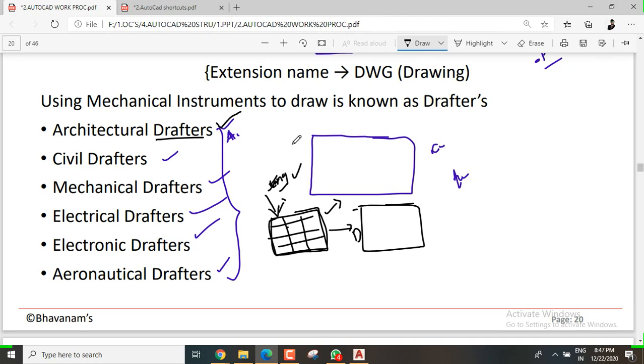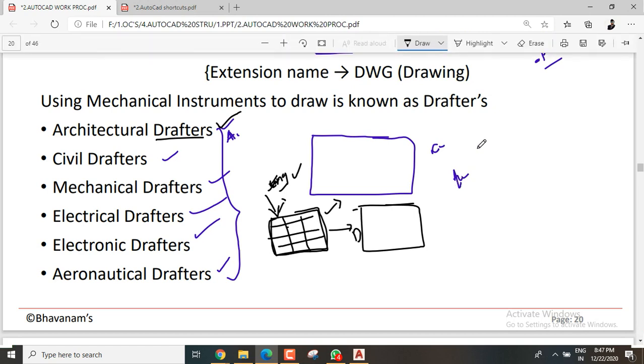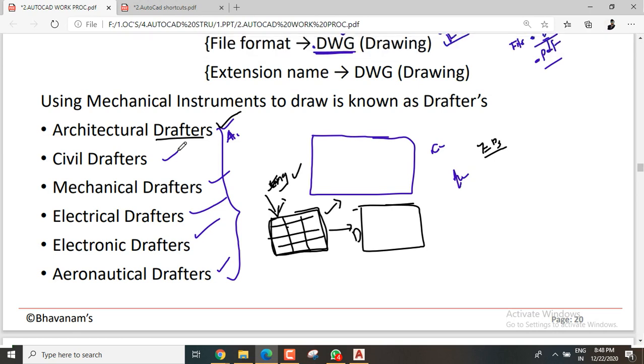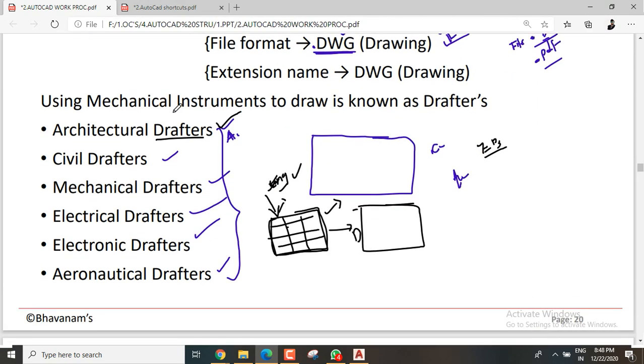Draftsmen work with AutoCAD, but we have a lot of CADs: JWCAD, AutoCAD, BricsCAD, these all things we have. Based upon the brand name, AutoCAD has been around for so many years, that's why that brand gets the purchasing and everything. But we need to be an engineer, not a draftsman. So learning only one thing, AutoCAD, will never help you. It is only giving the 2D plans.